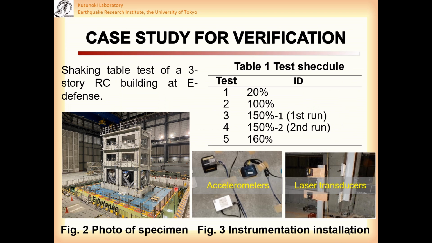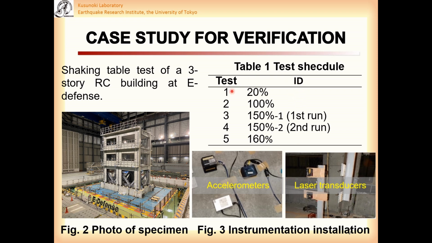The proposed method was verified by using experimental data from an E-Defense shaking table test of a three-story reinforced concrete building. Figure 2 shows a photo of the specimen on the shaking table. Accelerometers were installed on all floors while laser transducers were installed between each floor to measure the inter-story drift, as shown in Figure 3. The displacement recorded by transducers was used to verify displacement obtained from the proposed method.